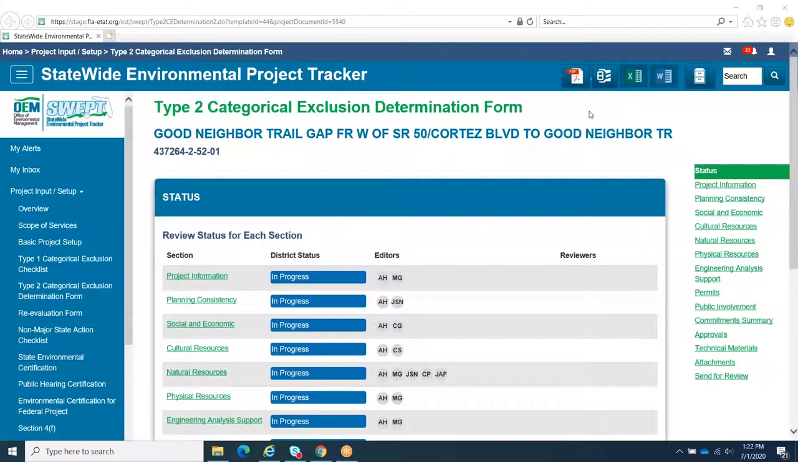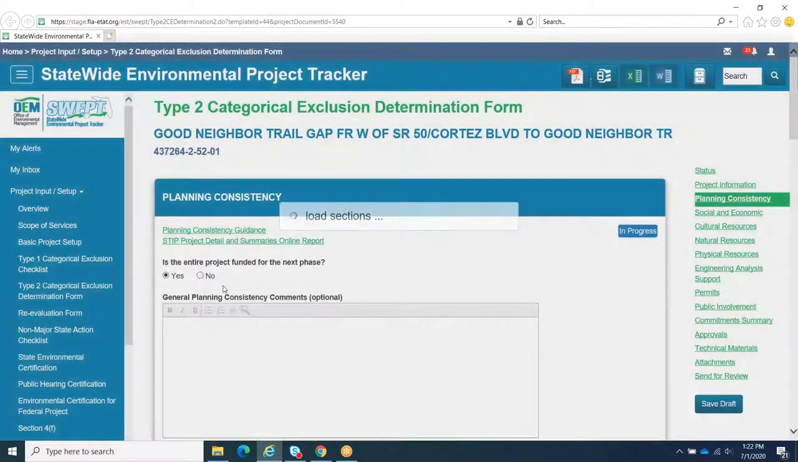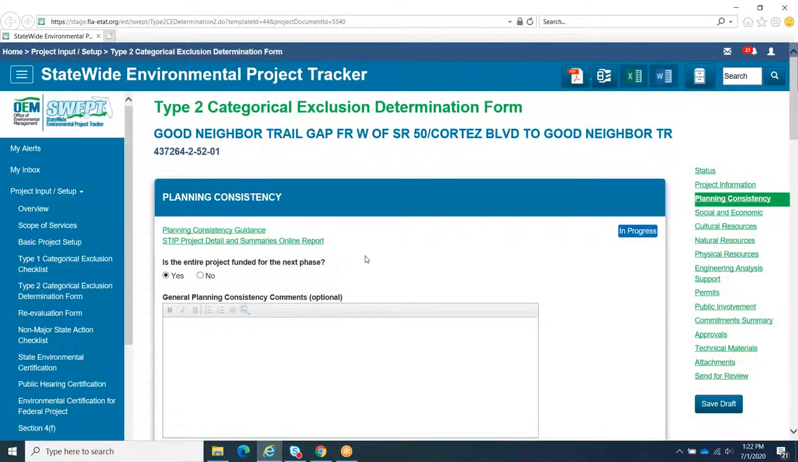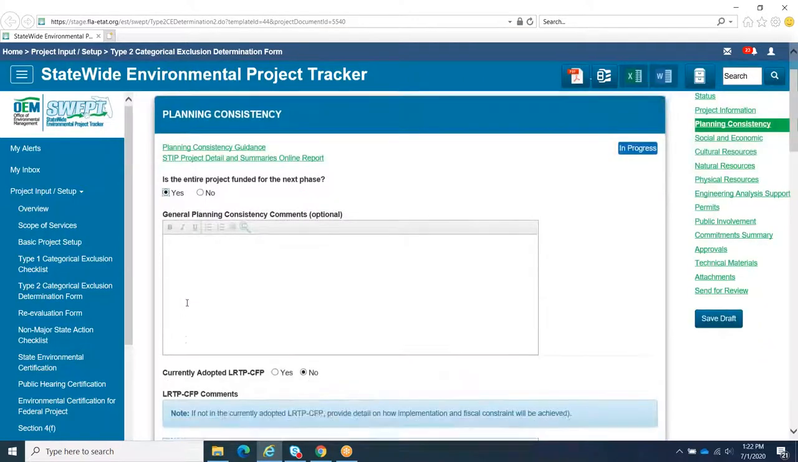In this video, we will demonstrate how to complete the planning consistency section in the Type 2 CE form. The first question you are asked on the form is whether or not the project is funded for the next phase. If the answer to the question is yes, you may proceed to filling out the planning consistency table in